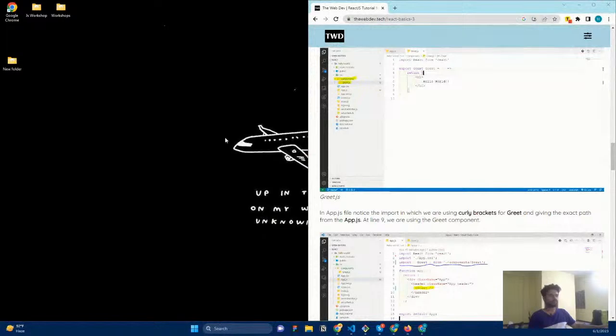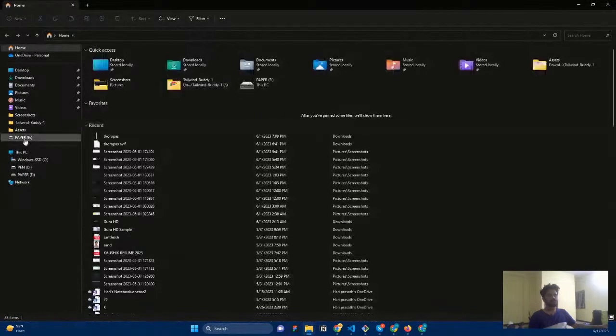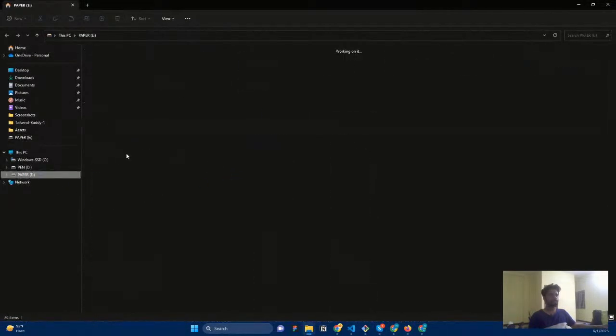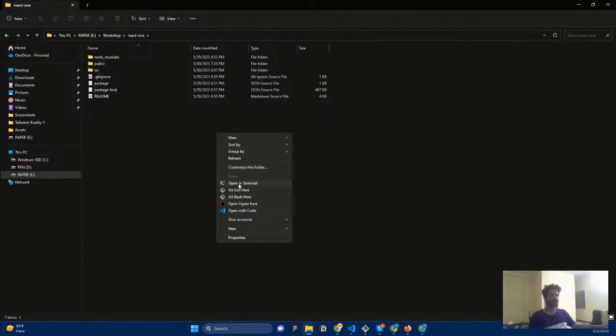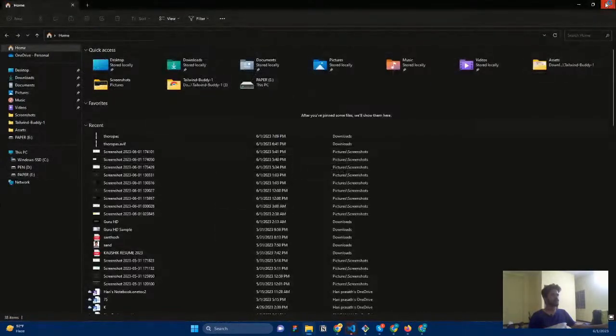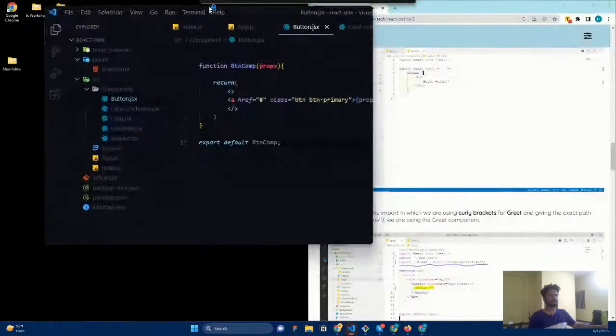Let us go here. We need to open our folder where we discussed all the things. Let's go inside this. Okay, here you have the workshop. This is the folder that we have worked with. Opening it with Visual Studio Code and just removing this. I don't want this. Okay, so this is the code that we want. Let's keep it here.